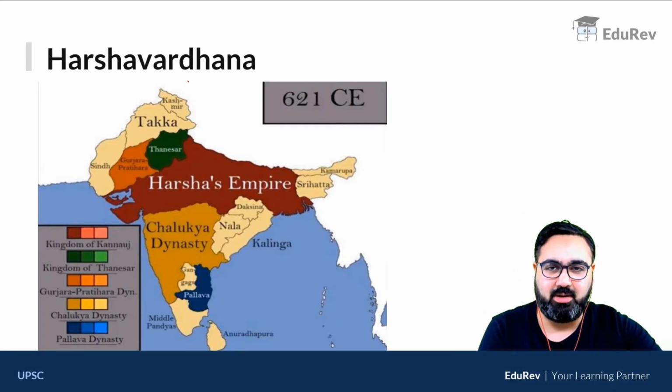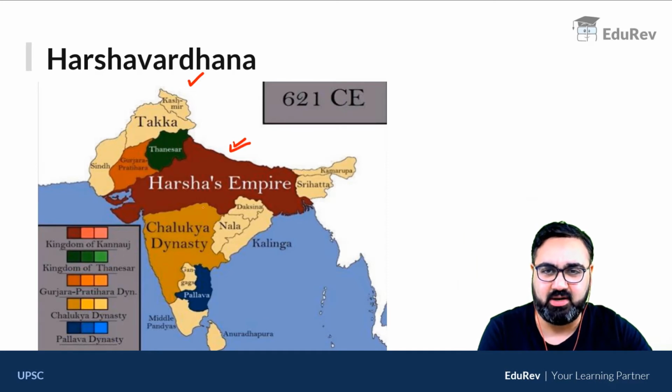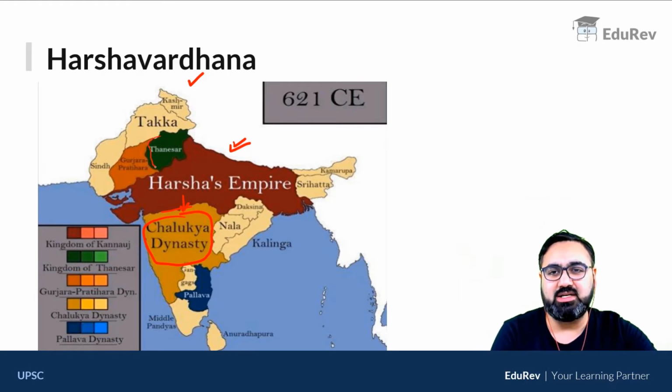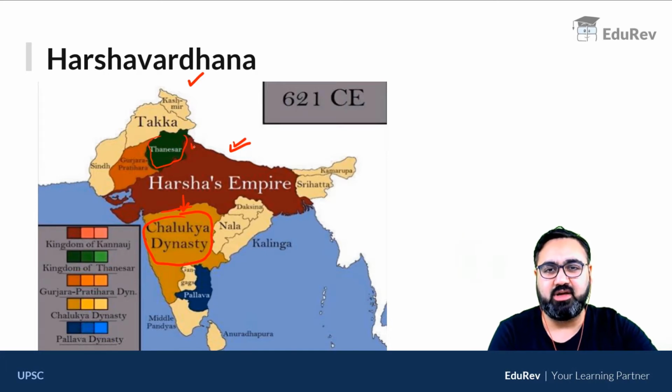This is again a very important map that will help you understand the areas in which Harsha was ruling. So this maroon area is Harsha's empire. This is the Chalukya dynasty. This is where there was Pulakeshin II, who stopped Harsha from going towards the south. This was Thanesar. It is in today's Haryana where he lived.